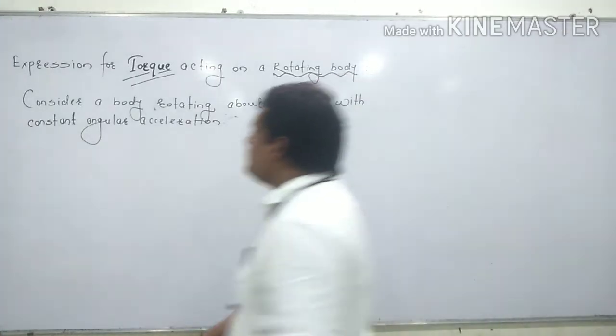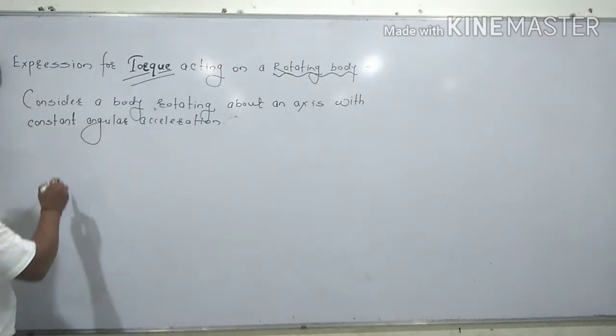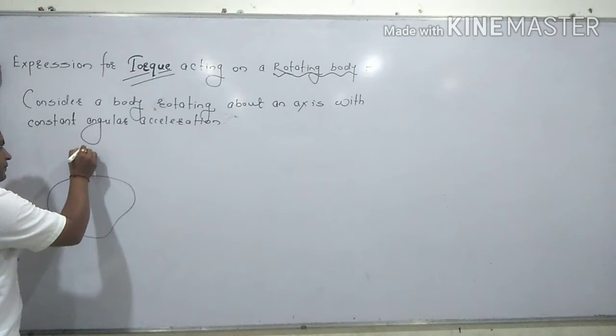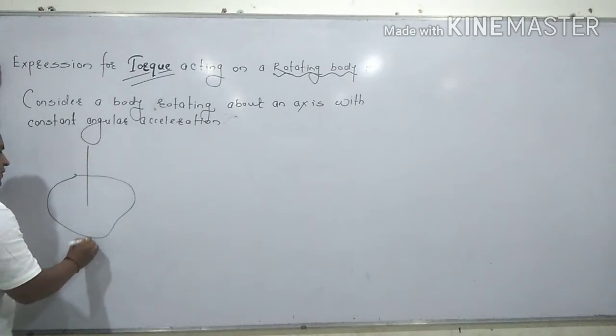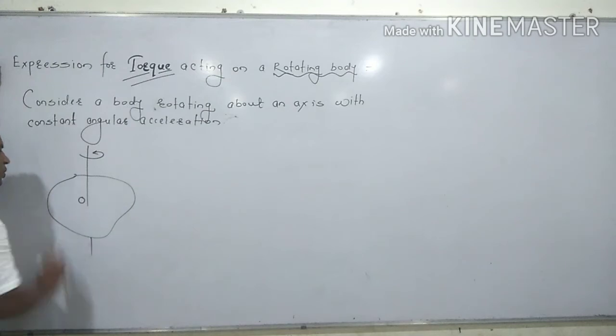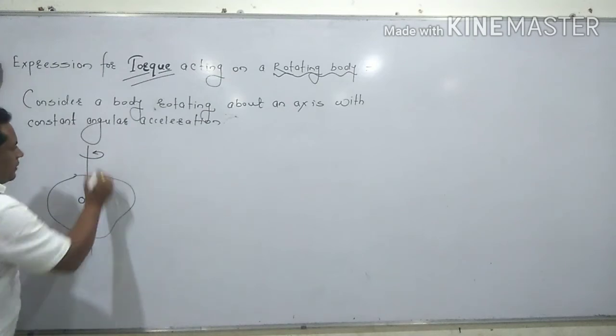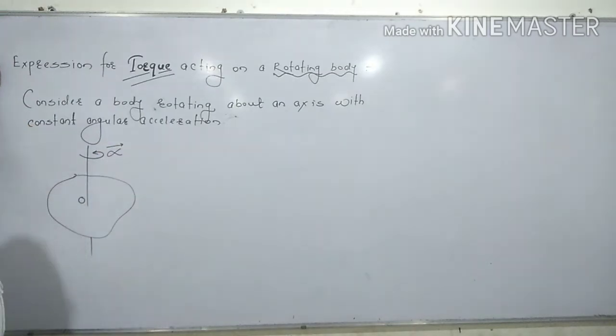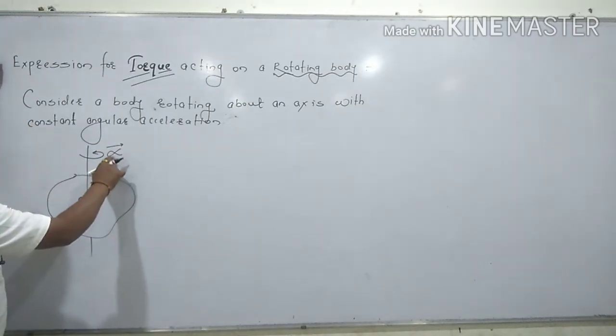So for that, let us consider a body whose axis is passing through the point O. This body is rotating with constant angular acceleration, so here you have to show alpha.